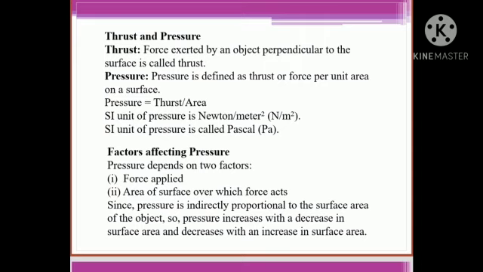Thrust. The force exerted by an object perpendicular to the surface is called thrust. Pressure. Pressure is defined as thrust or force per unit area on a surface. Pressure equals thrust upon area. The SI unit of pressure is Newton per meter square, that is N/m². The SI unit of pressure is also called Pascal, that is Pa.